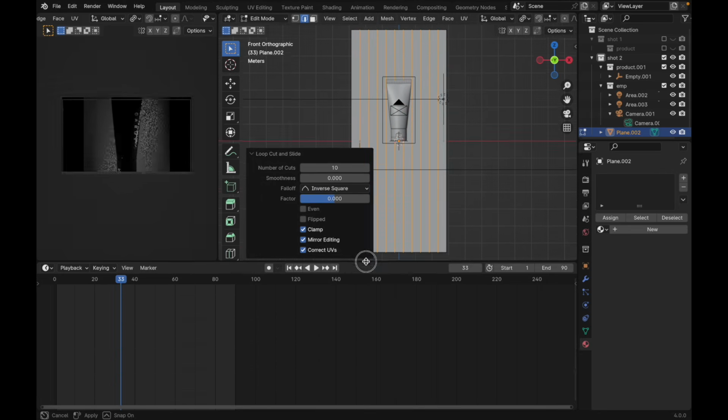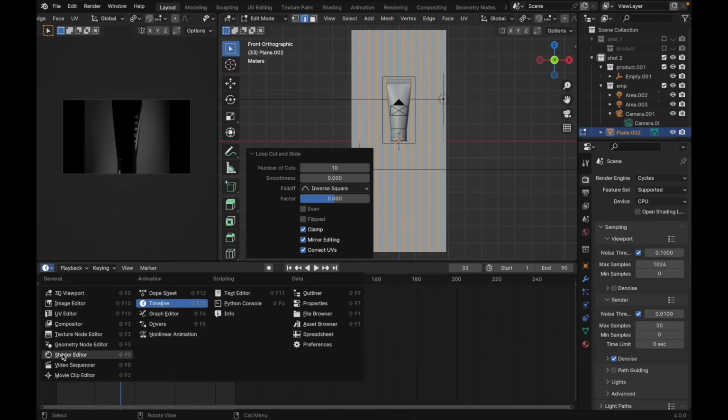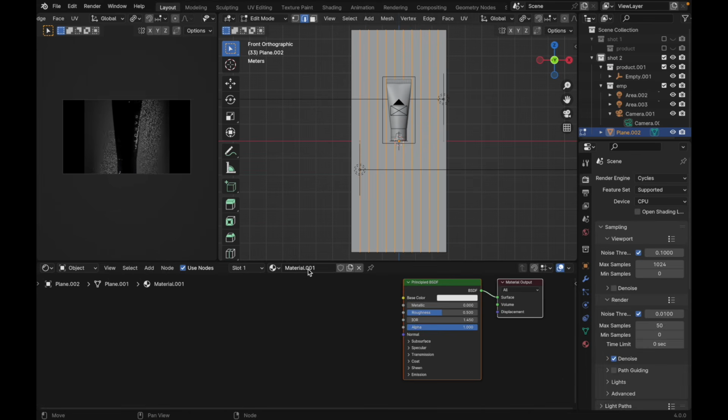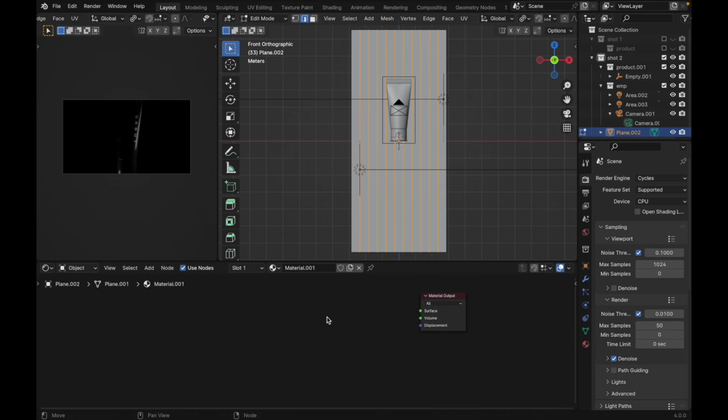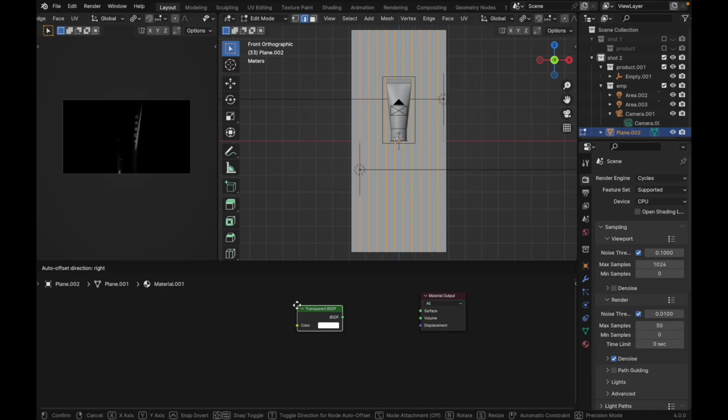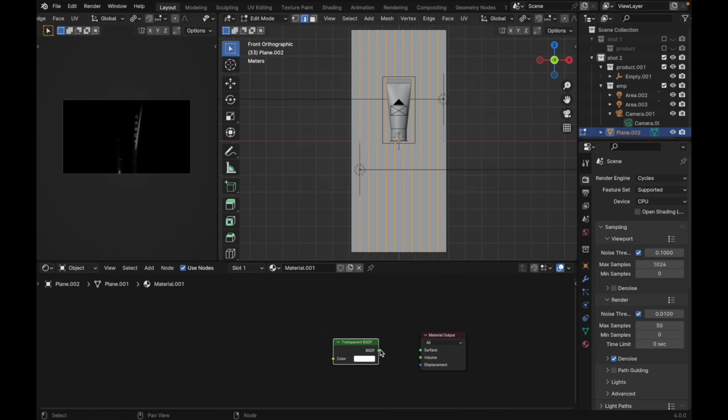Expand over here. Let's change this one to the shader editor. Click new material. Select your Principled BSDF over here. X to delete. Press Shift A. Let's change it to Transparent BSDF. Just click and connect it to surface, just like this. And press 3 on your keyboard. Change it to face mode.